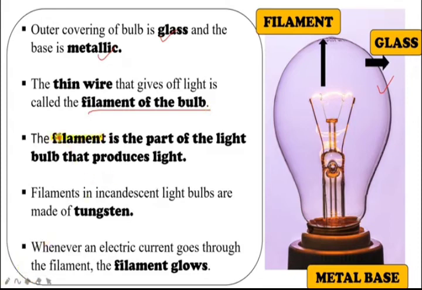In incandescent light bulbs, whenever an electric current goes through the filament, it glows. It becomes red hot. When you pass electricity, the filament gets red hot and starts to glow. That is the actual functioning of an electric bulb.